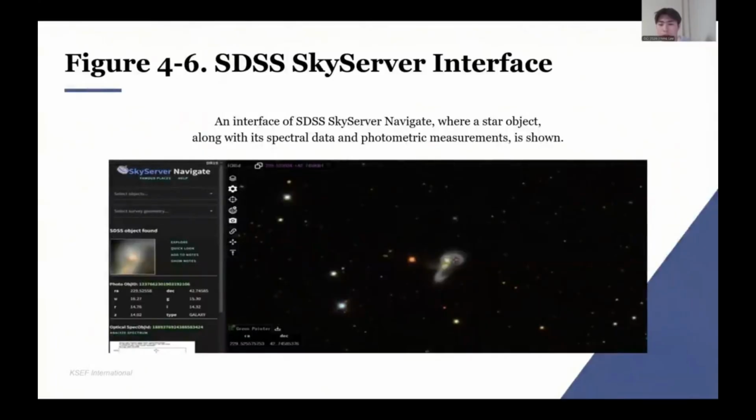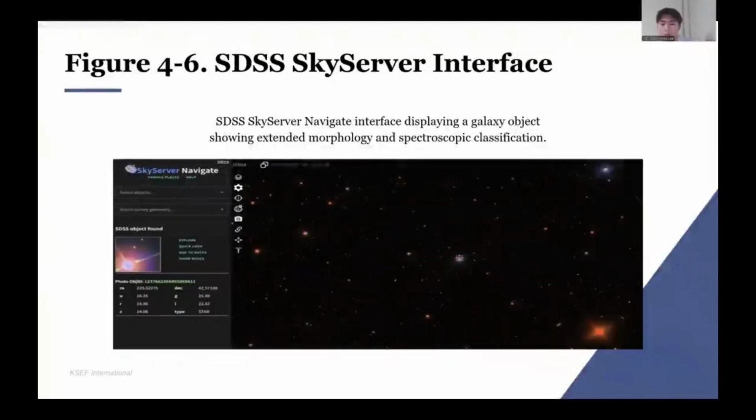Here, a star appears as a clean point source. For nearby stars, photometry alone often suffices. Galaxies show extended structures, spiral arms or elliptical halos. Morphology is easy to give away when imaging is sharp.